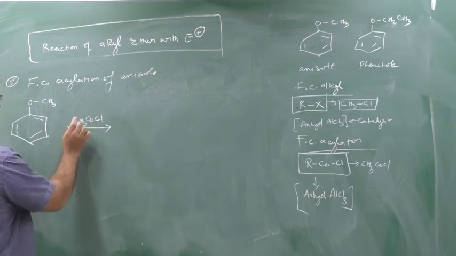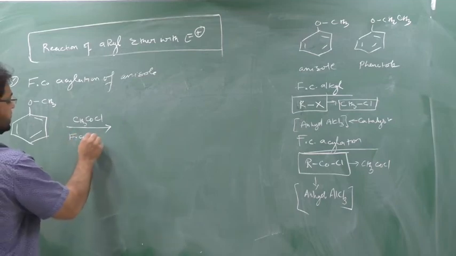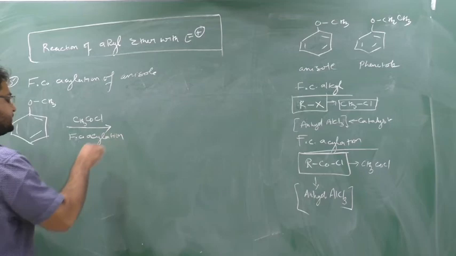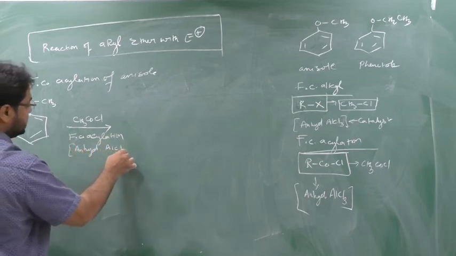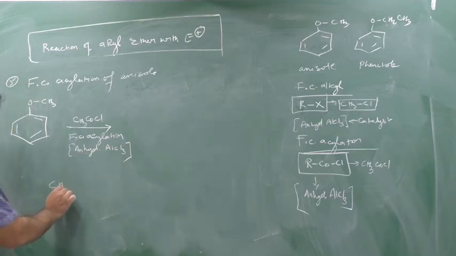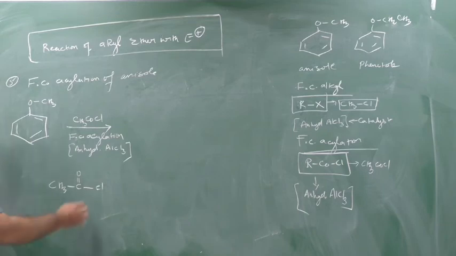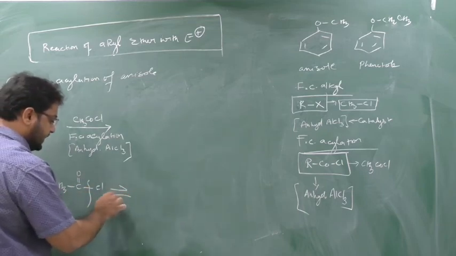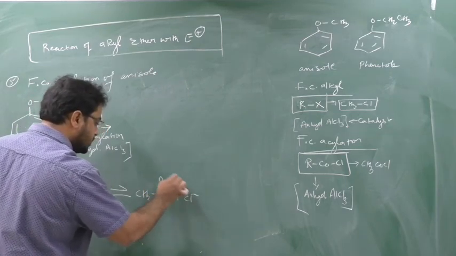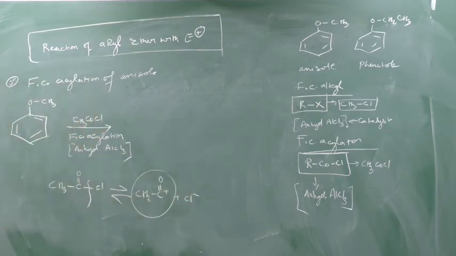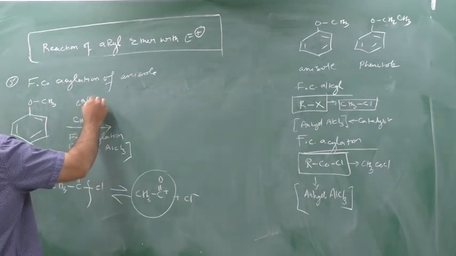This is nothing but FC acylation. I am writing below so that I can show you the cation generated. FC acylation means anhydrous AlCl3. Now CH3, C double bond O, Cl is the acid chloride. So there will be cleavage and generation of CH3, C double bond O plus and Cl minus. So this is my cation electrophile which will be generated here. So I will generate CH3CO plus.